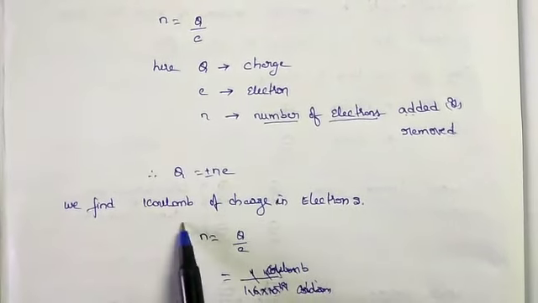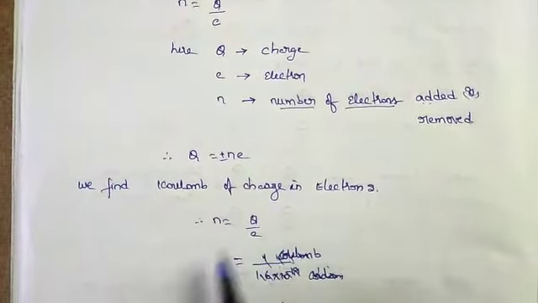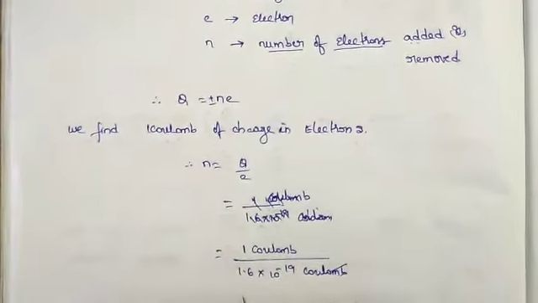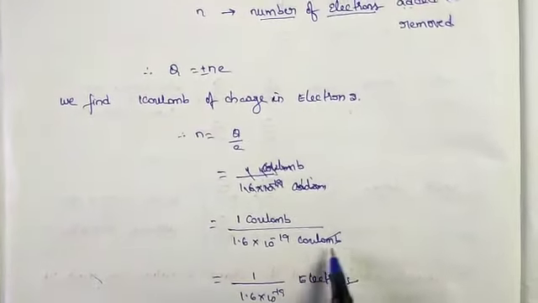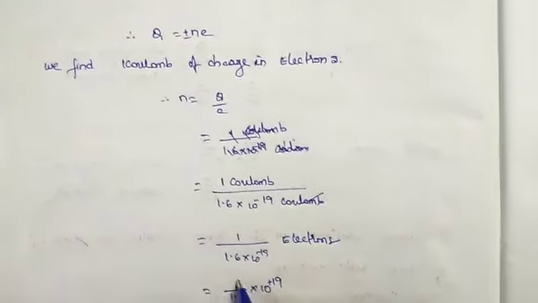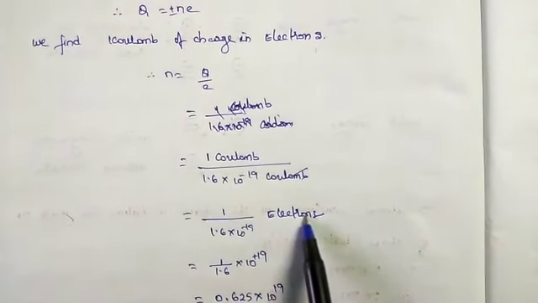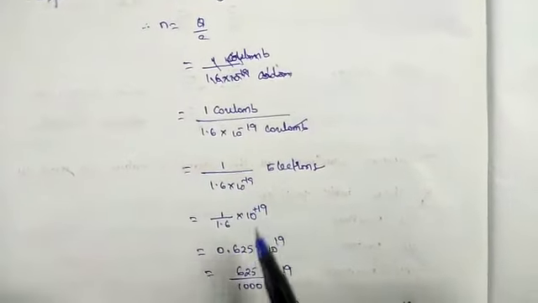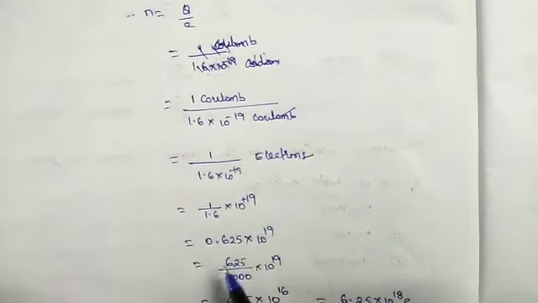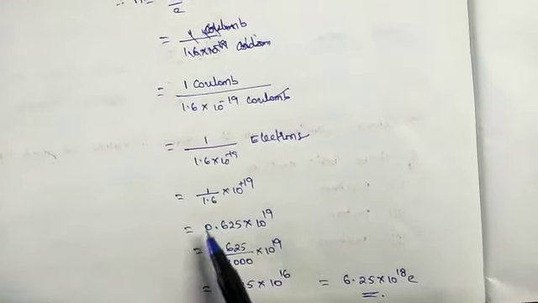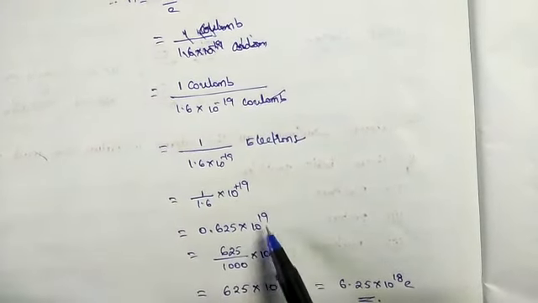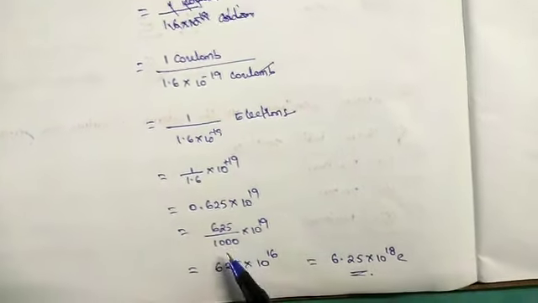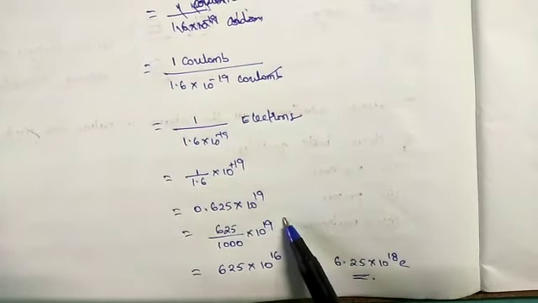So we find 1 coulomb of charge in electrons. Therefore N = Q/e, where Q is 1 coulomb and e is 1.6 × 10^-19 coulombs. Therefore 1 / (1.6 × 10^-19) electrons. Here 10^-19 goes to the numerator as 10^+19. And hence 1/1.6 is 0.625 × 10^19. Hence 0.625, that means after the point, 3 decimals, we consider as 625/1000 × 10^19.